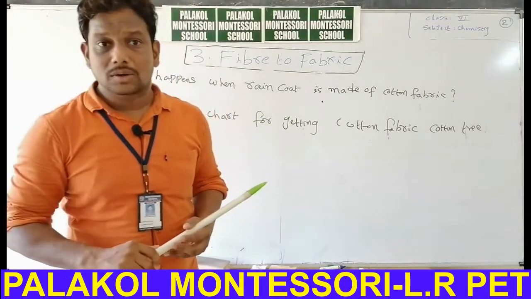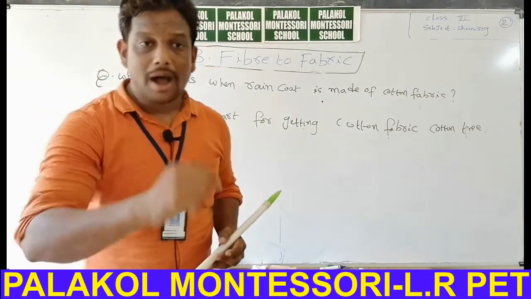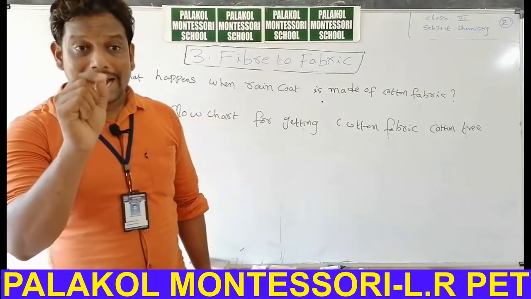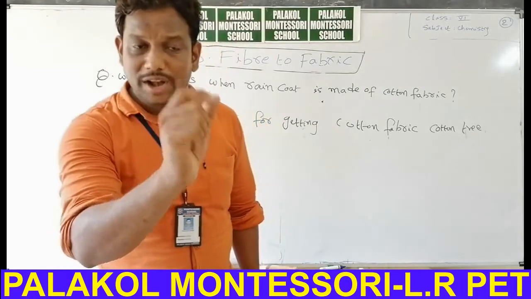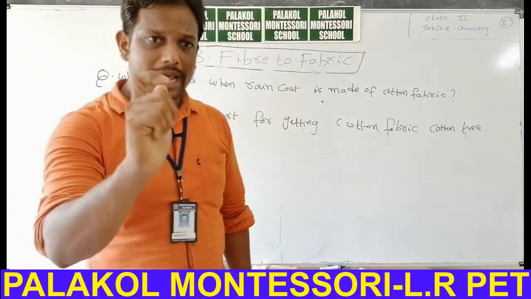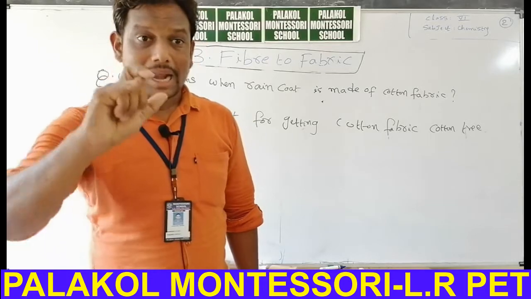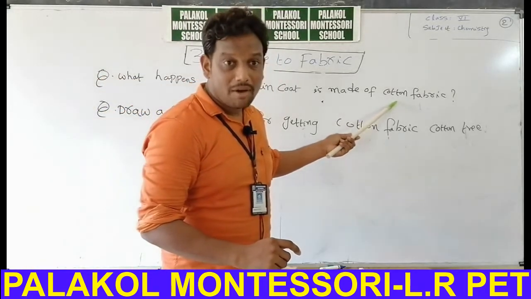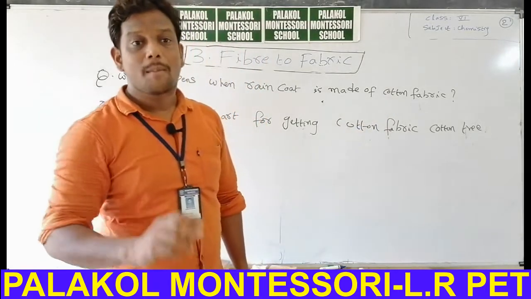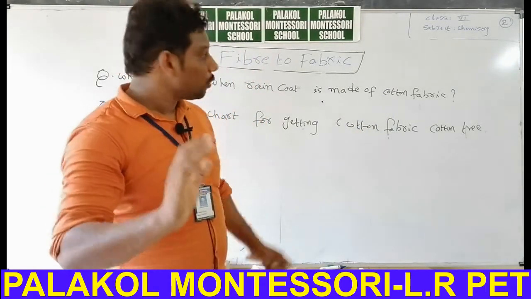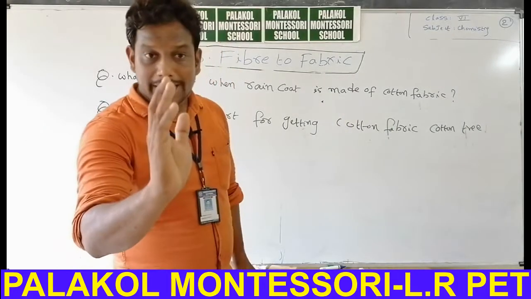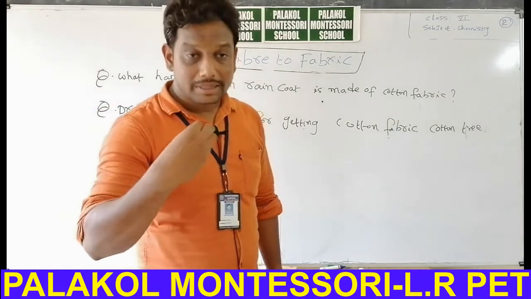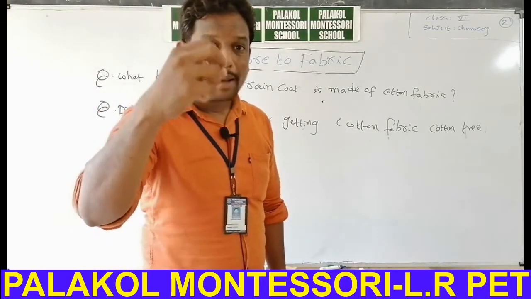A raincoat is made up of nylon fabric. Why? Because nylon is water resistant. It is a waterproof material. It does not absorb water. But cotton has a more absorbing nature of water. Natural fibers have a more absorbing nature of water. If you make a raincoat with cotton fabric, immediately that raincoat absorbs a high amount of water.